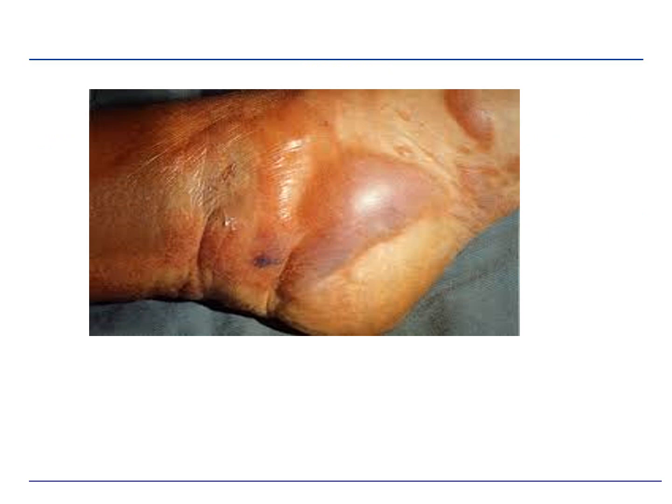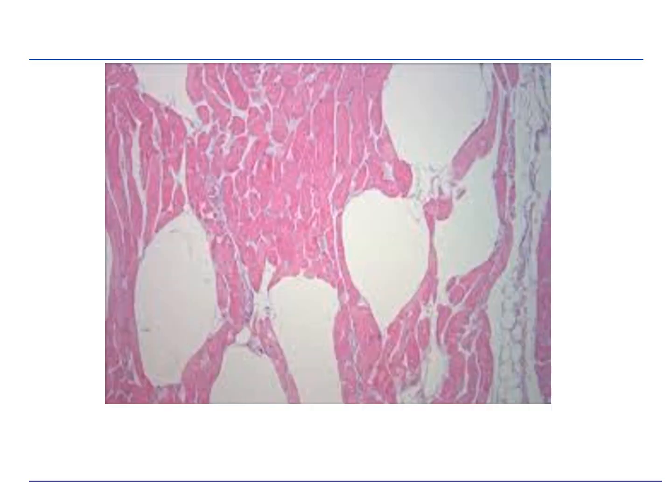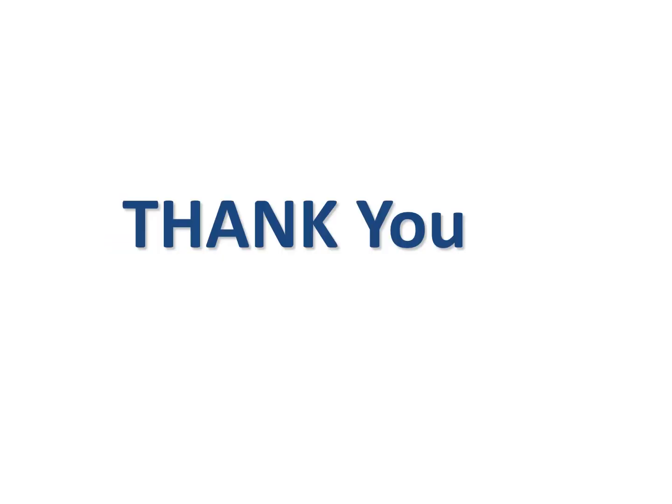So here is the clinical picture where you can see on the sole of the foot a vesicle containing gas. This is an example of gas gangrene, and microscopically it will show you the skeletal muscle, and those white spaces which you can see in between are the spaces created by the gas in the tissue. So that is all about the introduction to pathology and cell injury.